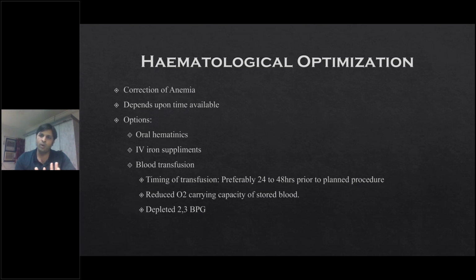So for a routine, normal, adult, healthy male, if the hemoglobin is less than 8, you need to start optimizing these patients. So for a normal person, you can consider the transfusion limit as 8. For patients with cardiac risk factors, you can keep it as 9 or sometimes, on the safer side, as 10.